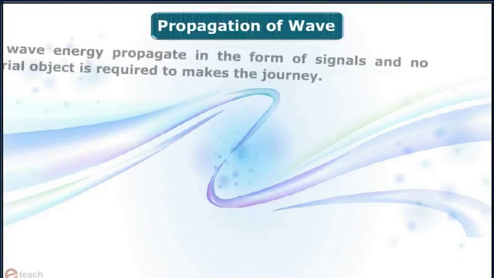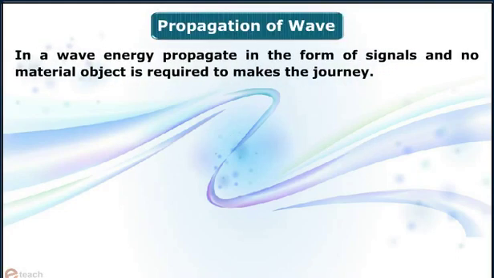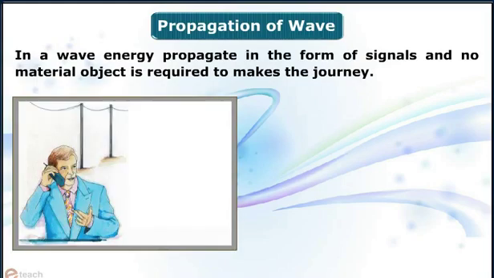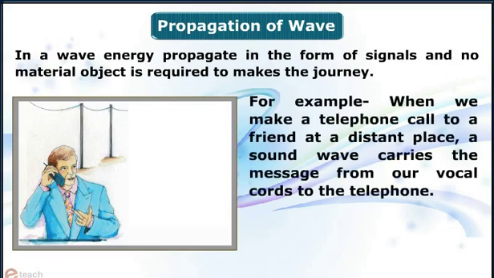Propagation of wave. In a wave, energy propagates in the form of signals and no material object is required to make the journey. For example, when we make a telephone call to a friend at a distant place, a sound wave carries the message from our vocal cords to the telephone.